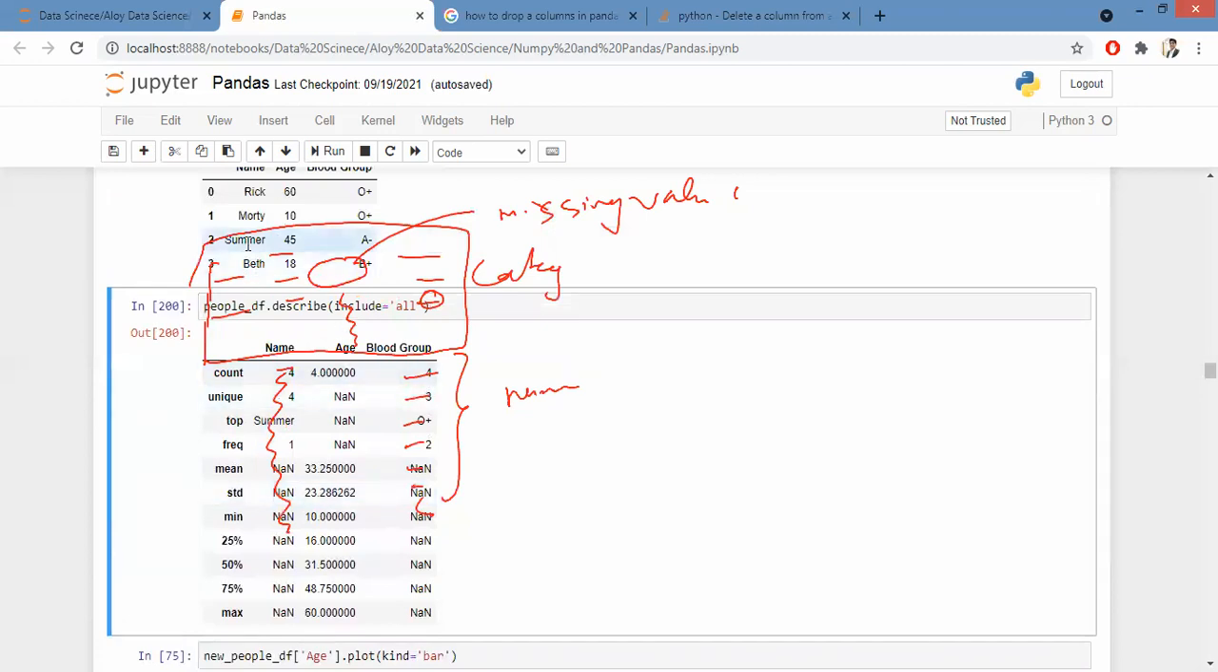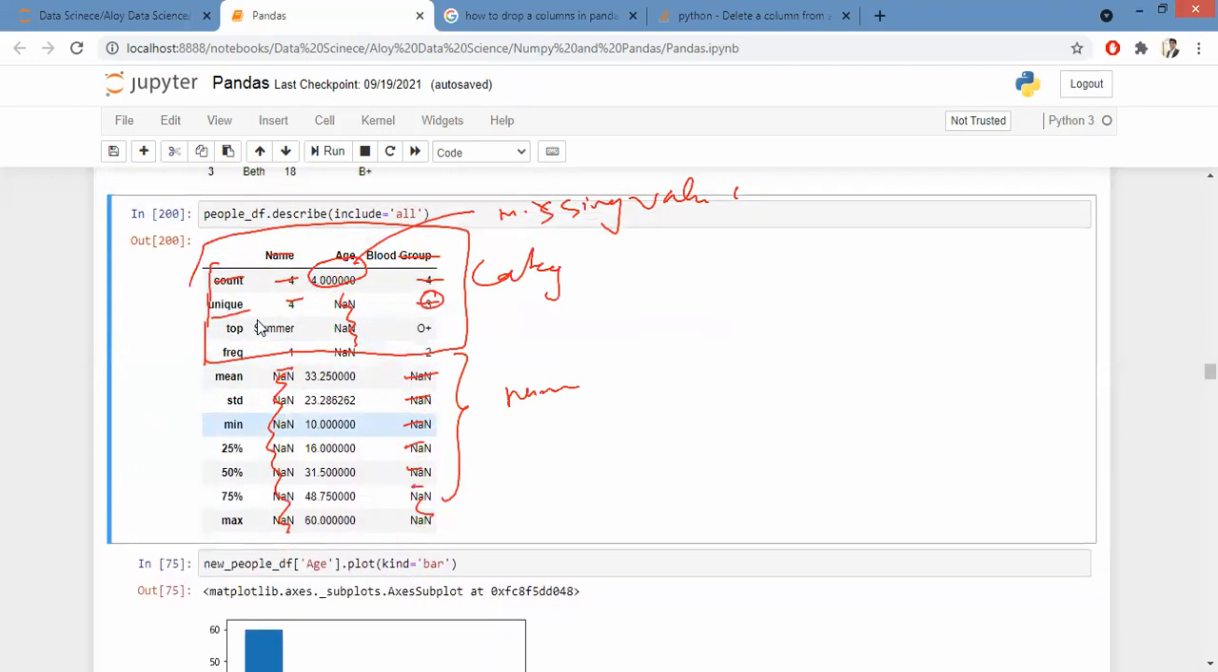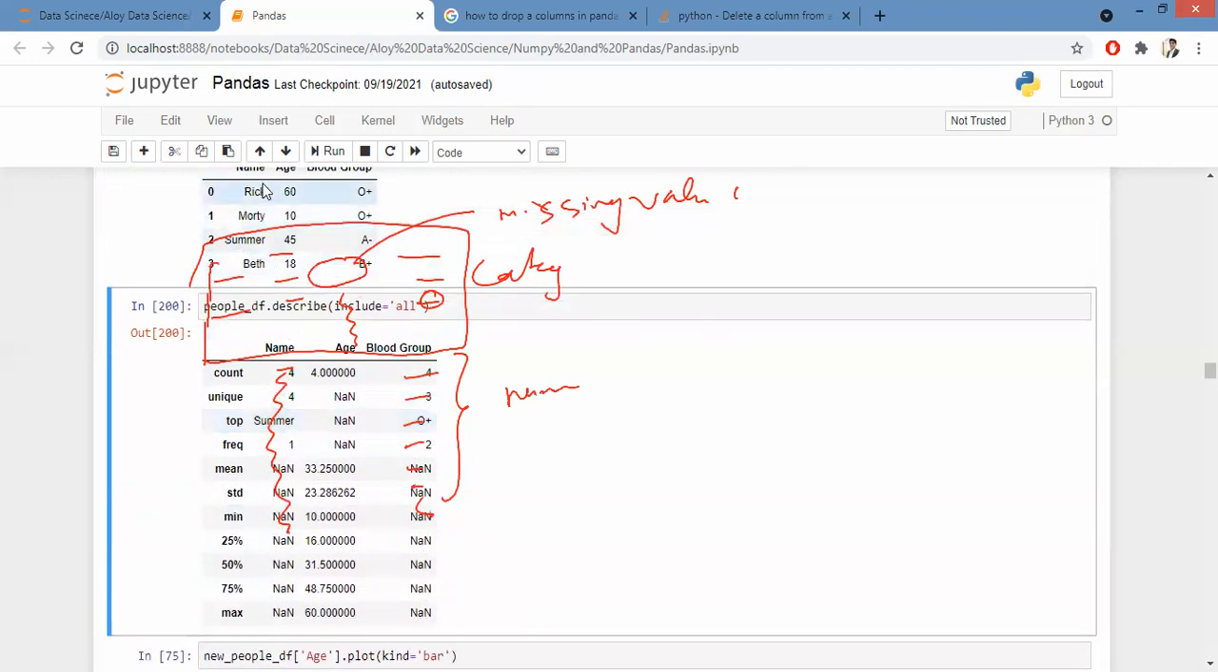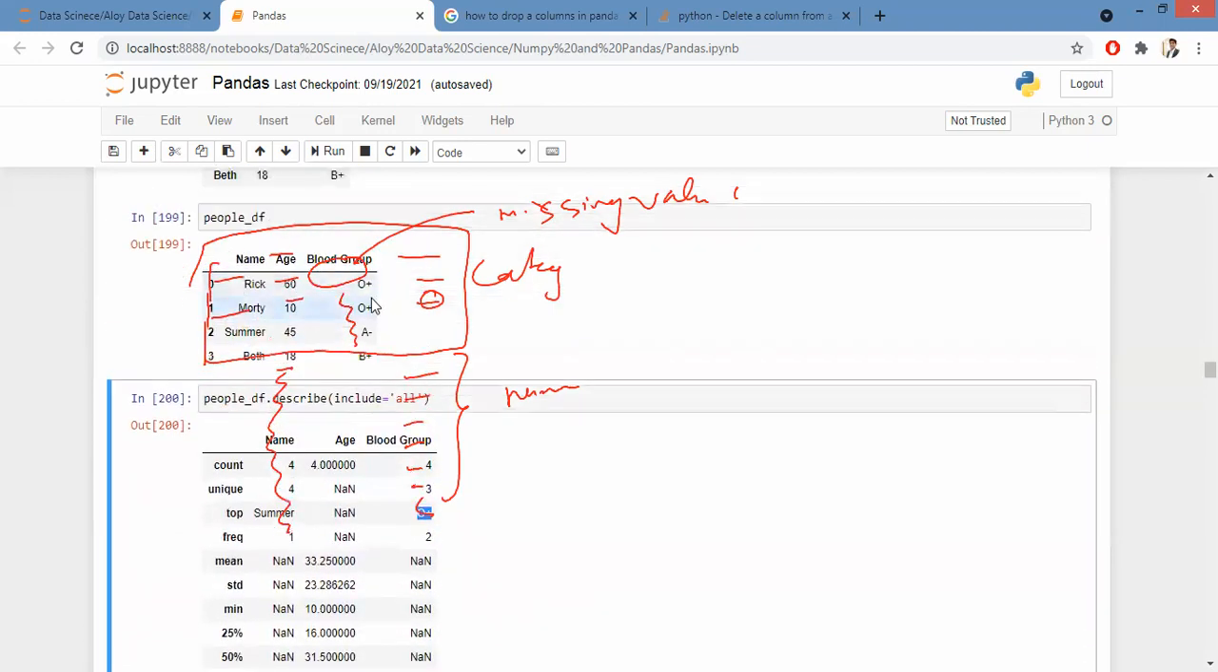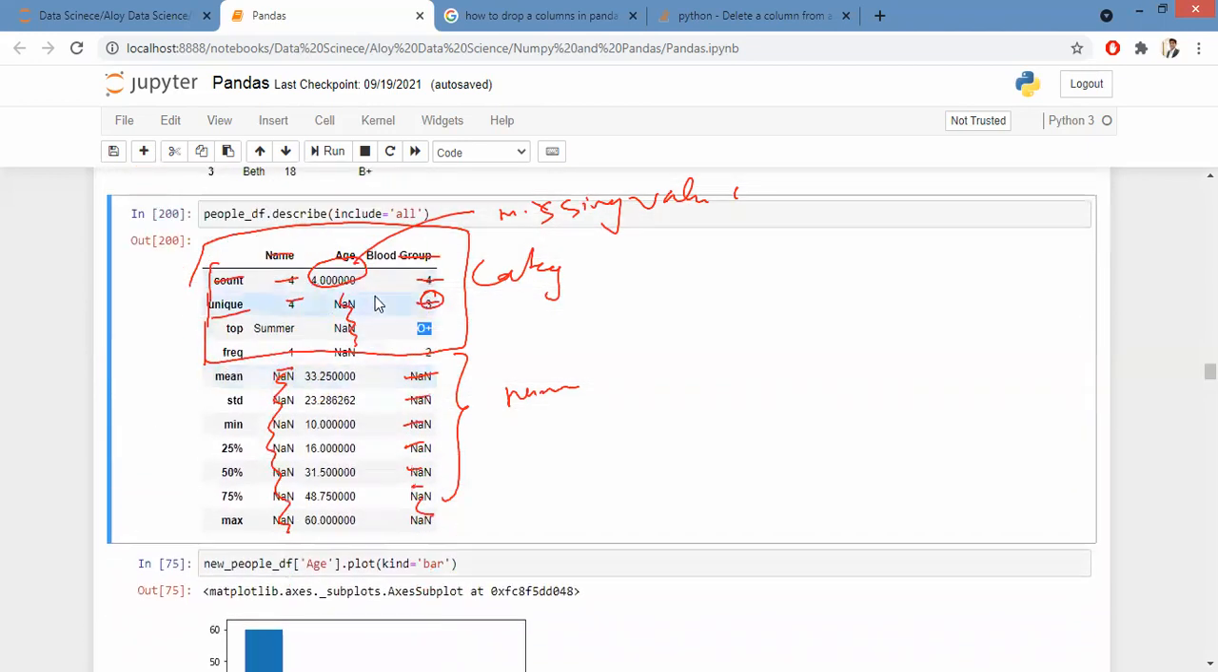Frankly speaking, you don't have to break your head over that. Here all the names are unique. There are no repeated values. Whereas here you have O plus repeated 2 times. Since it is repeated 2 times, you can consider this as the top. Here it could be anything because the frequency is 1. There are 4 elements, and the frequency of each element is 1.